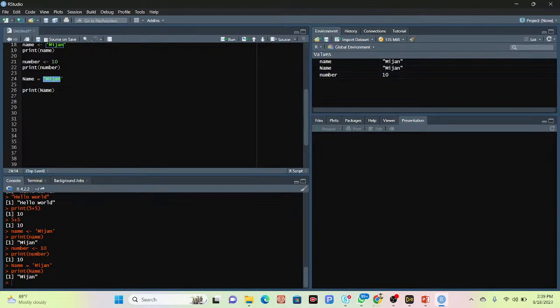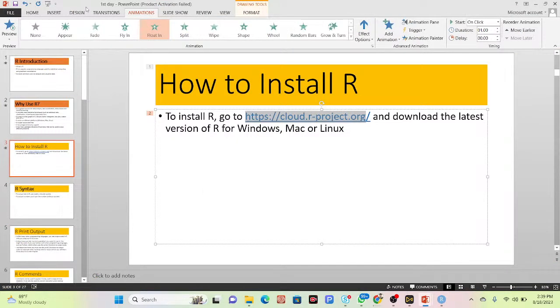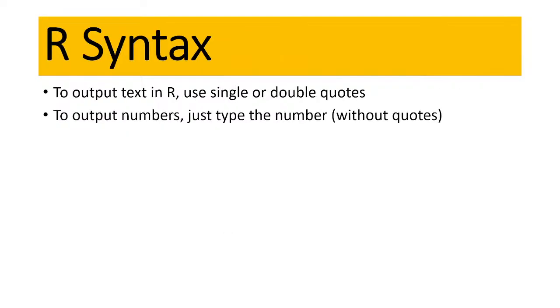And we talk about concatenating elements. Suppose, okay, I simply open my slide. It is also better because I already explained all of those things in my slide. So this time we can talk about R syntax.